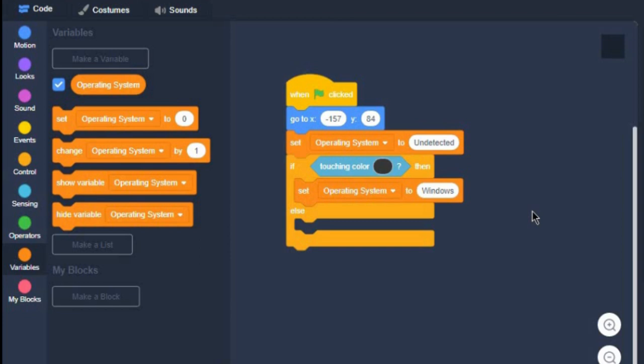You can do the same thing with Mac if you're using it, except the color will be different. Android, etc. Oh, and also put set operating system to something like undetected in the beginning. So if it doesn't find any of the colors we're going to check for, it will set operating system to undetected.